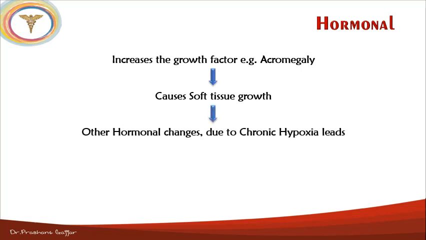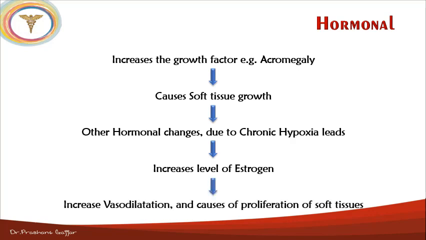And in the other hormonal changes, due to the chronic hypoxia, which leads to an increased level of estrogen, that increased level of estrogen causes increased vasodilatation and causes the proliferation of the soft tissue.